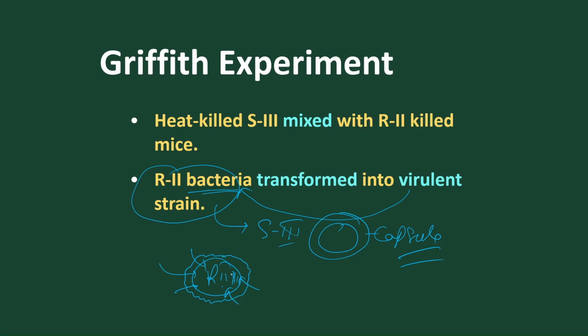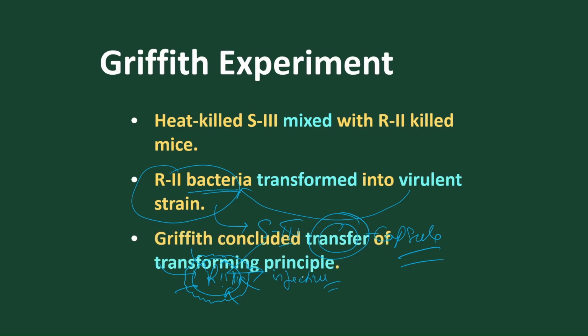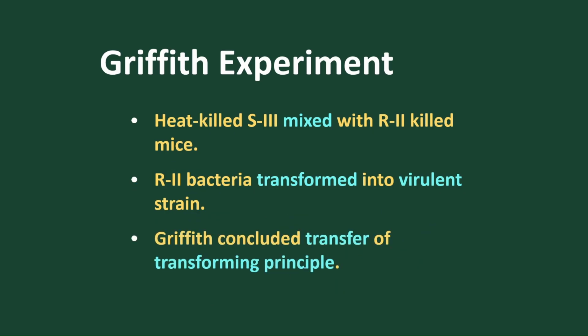As the R2 is converted to S3 by the formation of the capsule, they become infective. So Griffith concluded that the transfer of certain material takes place, and he called the principle the transforming principle, because the transforming material from S3 to R2 causes the death of the mouse.